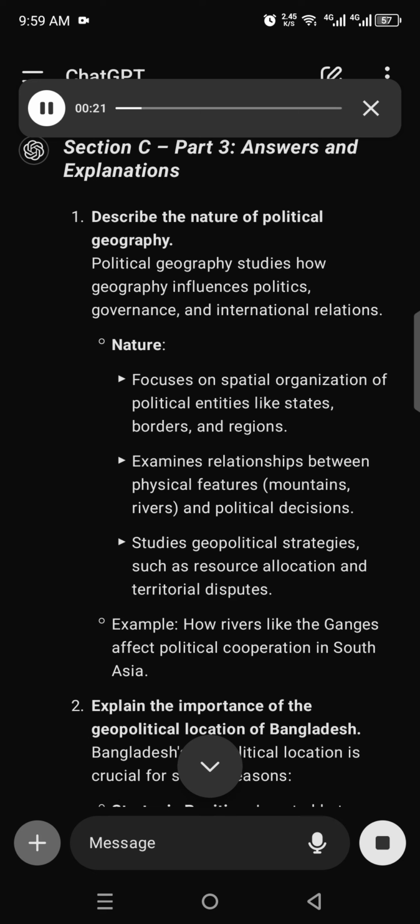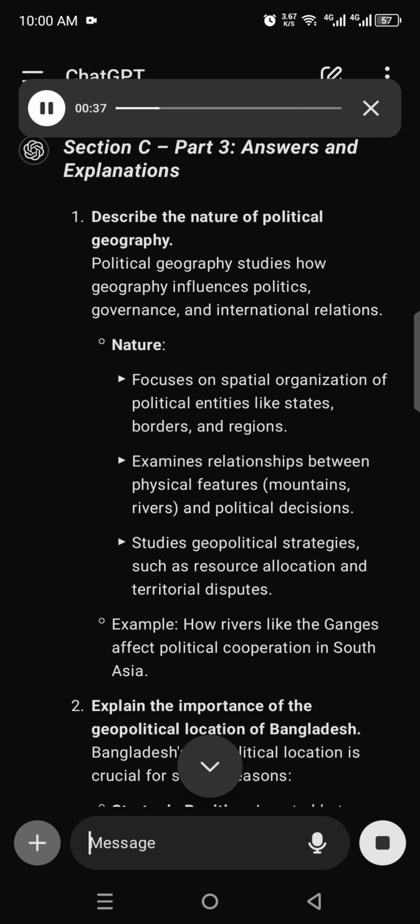Examines relationships between physical features, mountains, rivers, and political decisions. Studies geopolitical strategies such as resource allocation and territorial disputes. Example, how rivers like the Ganges affect political cooperation in South Asia.